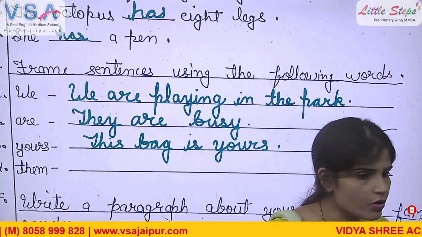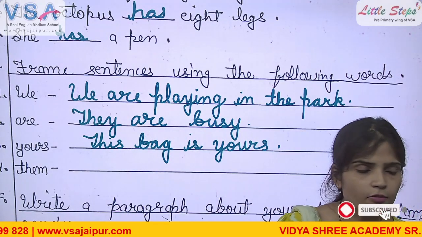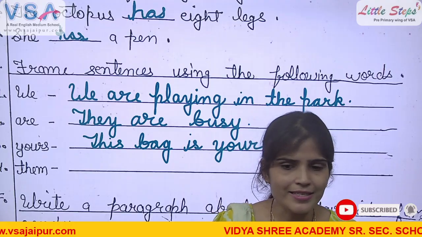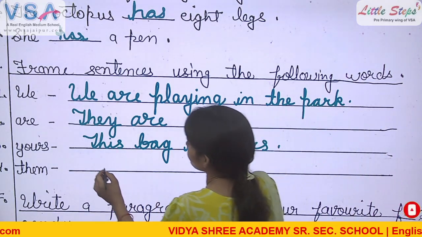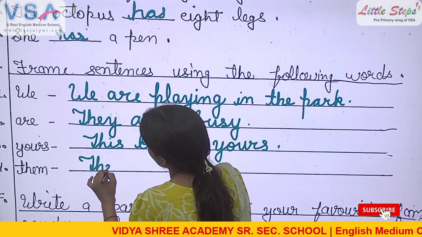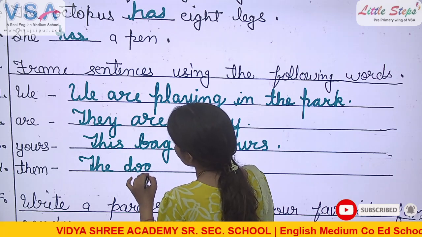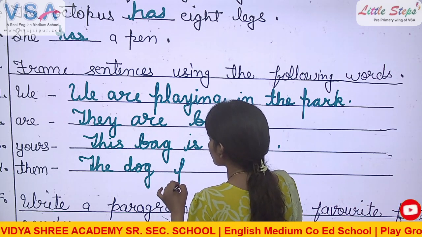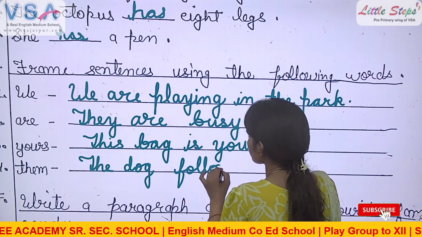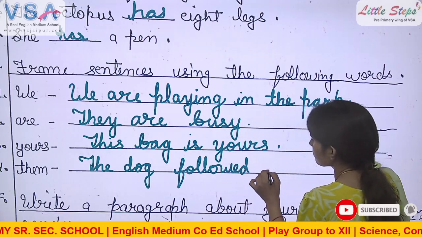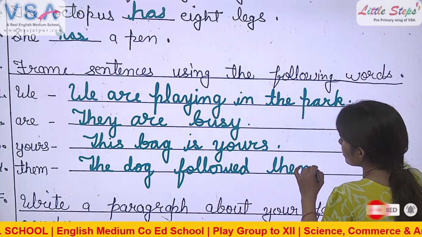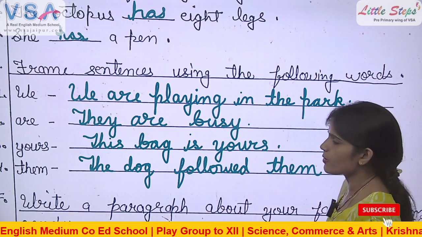Dog उनको follow कर रहा है. Okay, the dog is following them. Any sentence you can frame. Okay, so this exercise is also completed.